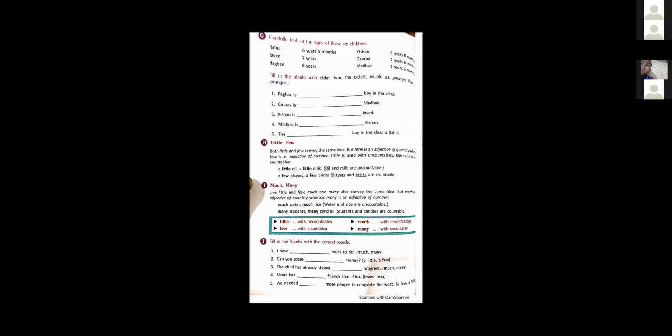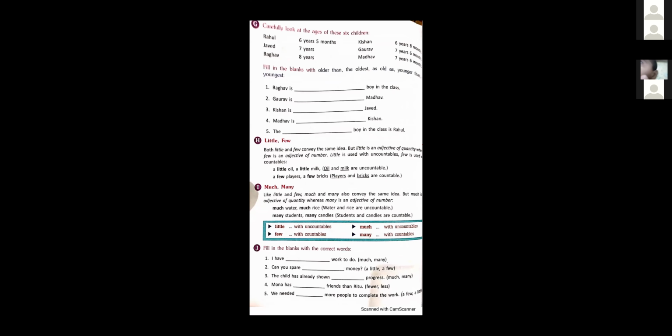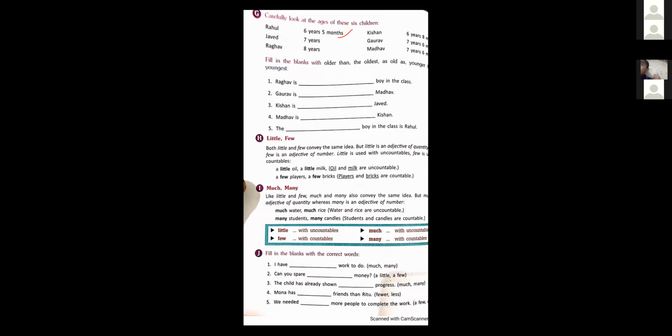Now fill in the blanks with older than, the oldest, as old as, younger than, the youngest. Look at the ages and then fill in the blank. Raghav is blank boy in the class. What is the age of Raghav? Raghav is blank boy in the class. Next, Gaurav is blank Madhav.